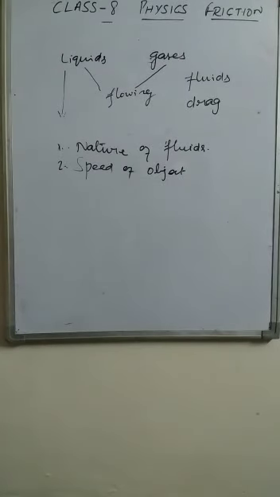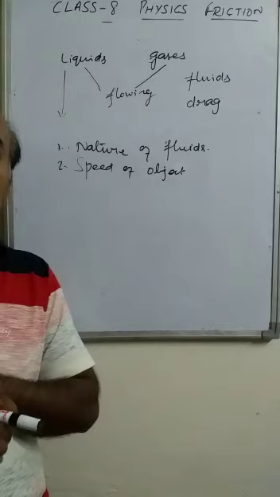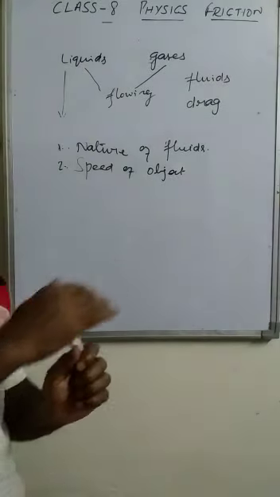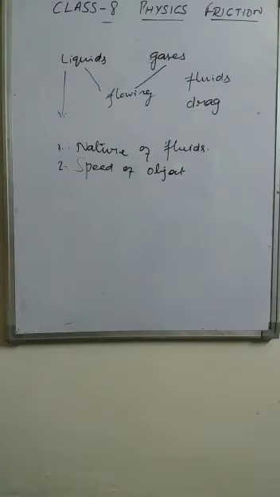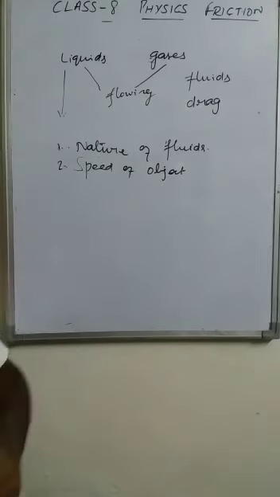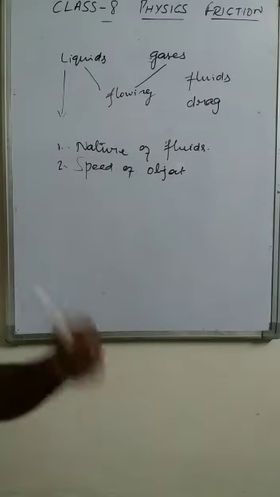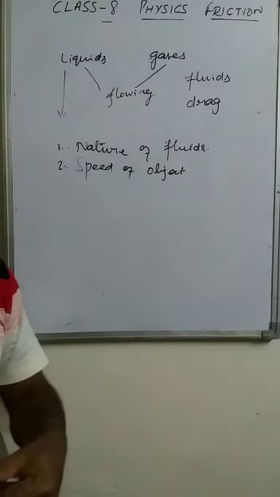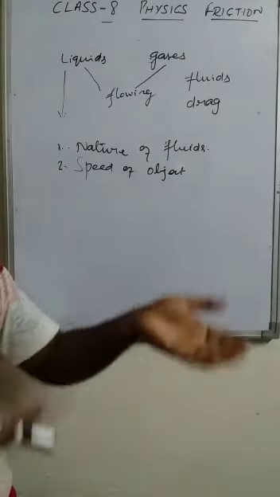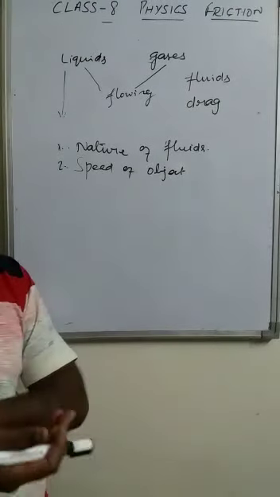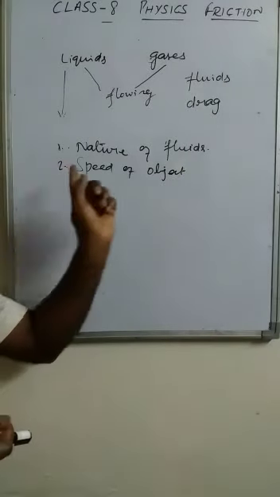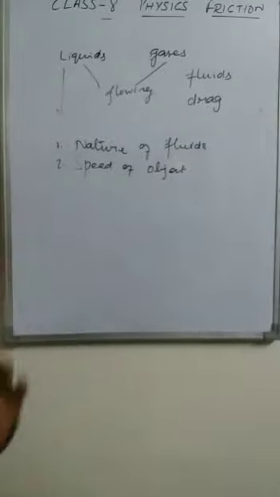That's why it is advised to ride the vehicle with limited speed, because while we are riding any vehicle, the air also opposes the vehicle, and that is also the fluid friction. If we ride beyond the green limit, then the consumption of petrol or any fuel will be increased highly. So it also depends on the speed of the vehicle.